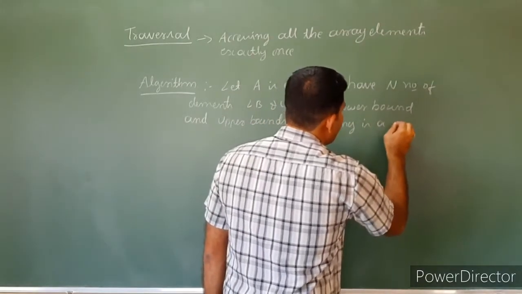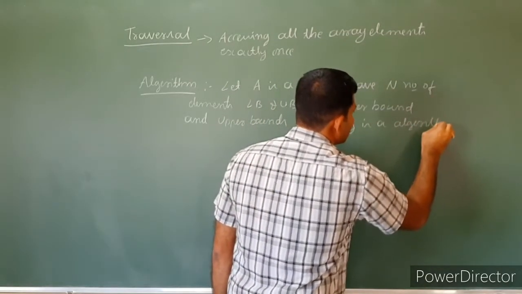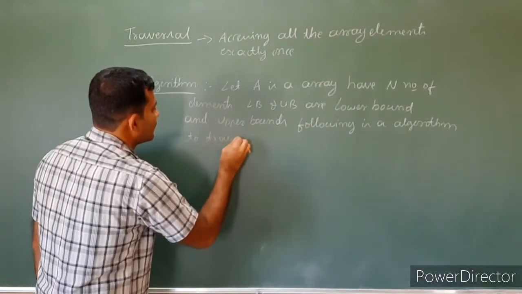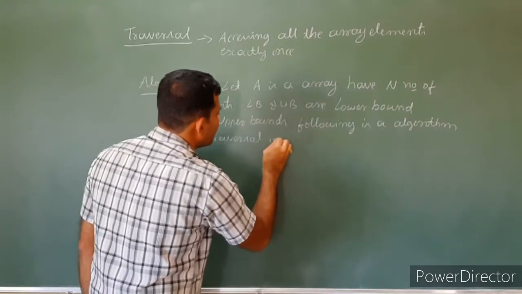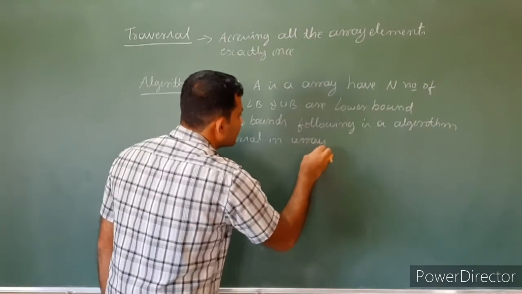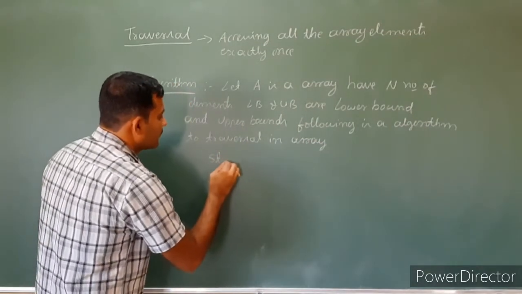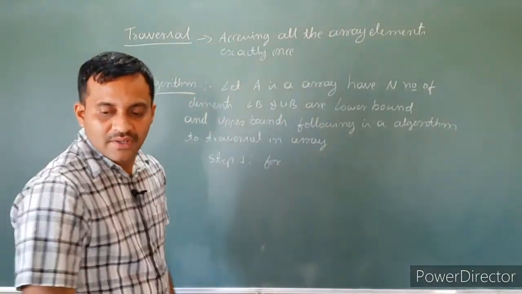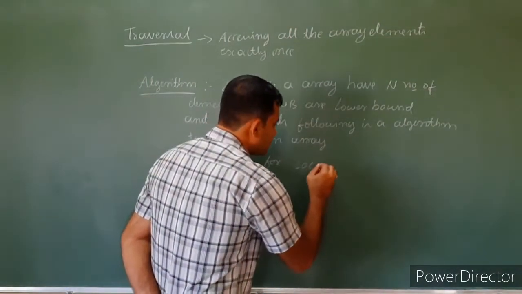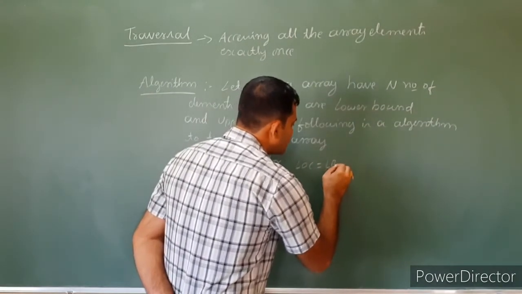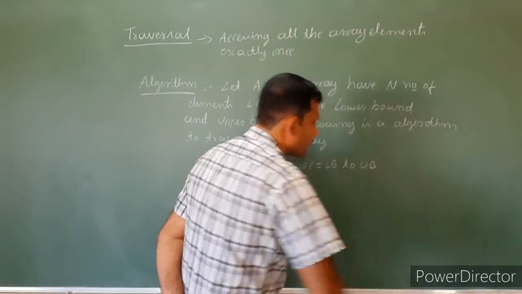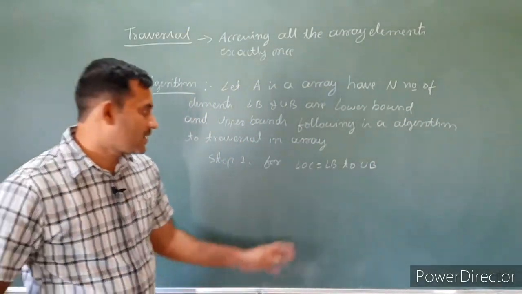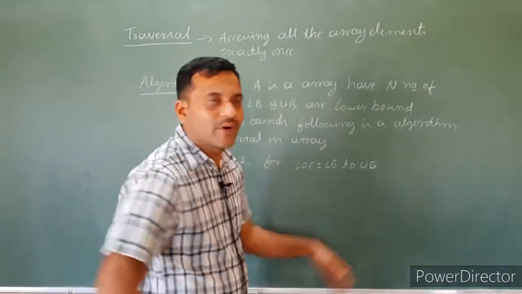Following is an algorithm to traverse an array. See here, step 1: for location equal to lower bound to upper bound. We always traverse from 0 to n minus 1, so that is called traversal from lower bound to upper bound.